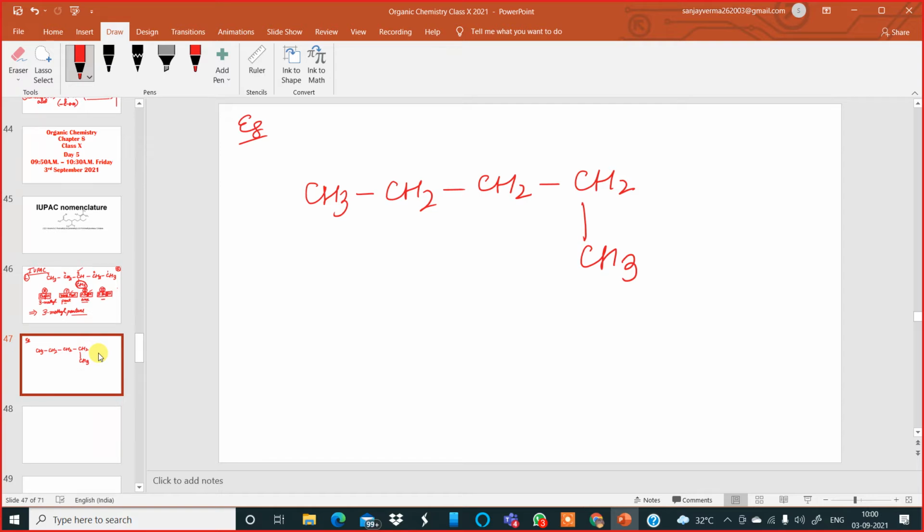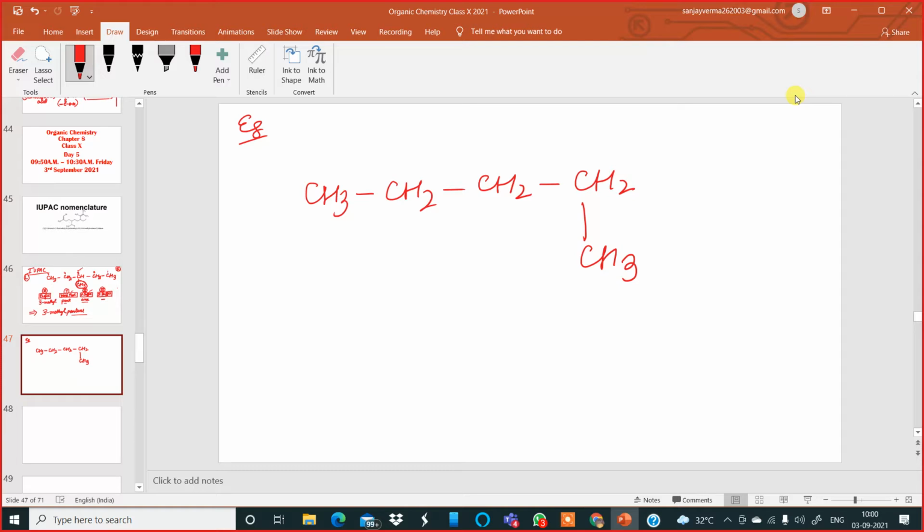Now let us come back to the next example. In this example on your screen, what is the longest carbon chain, number of atoms? 4? 4 is wrong. It is not 4. The longest chain is 5.